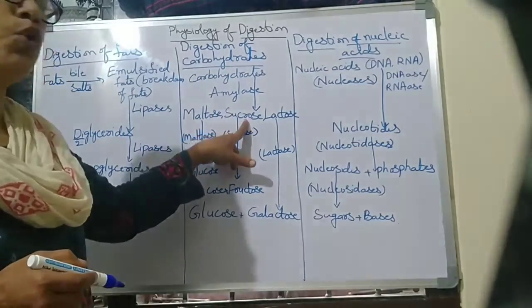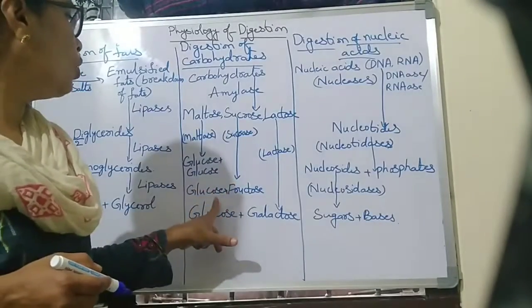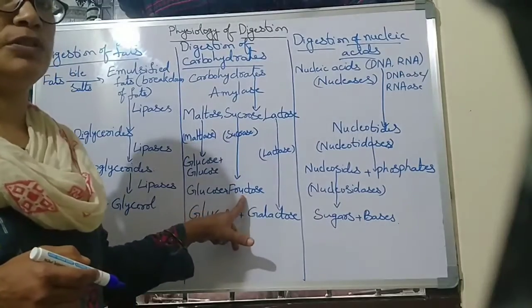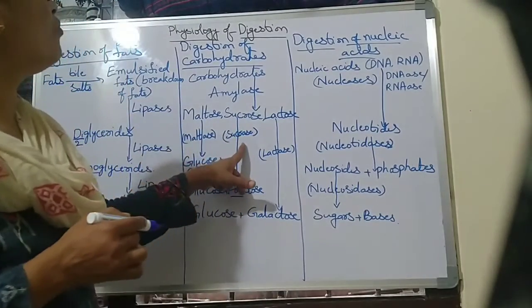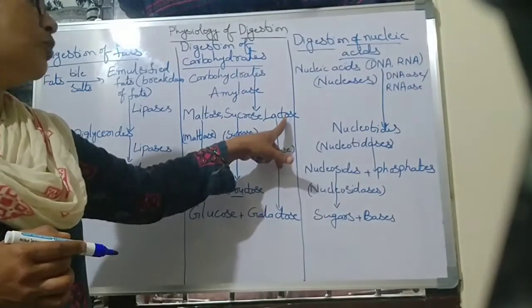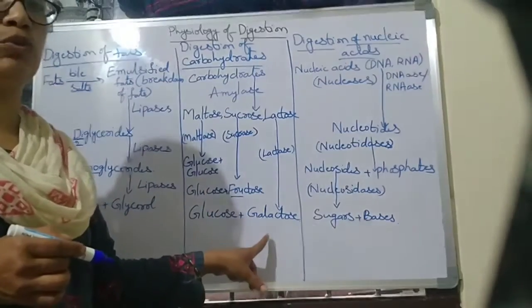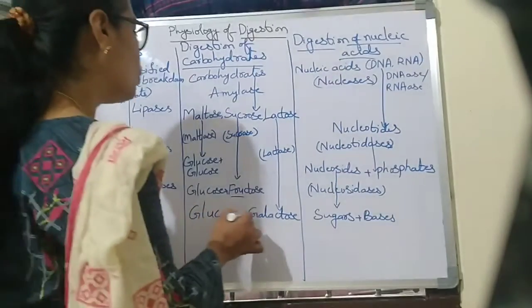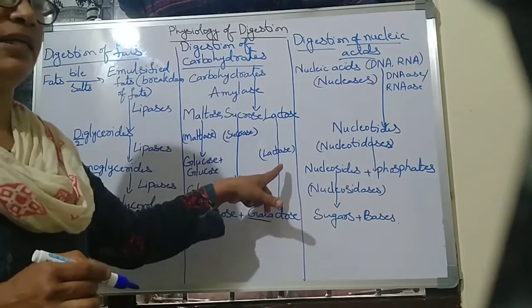Next, sucrose is converted into glucose and fructose in the presence of the sucrase enzyme. And lactose is converted into glucose plus galactose in the presence of the lactase enzyme.